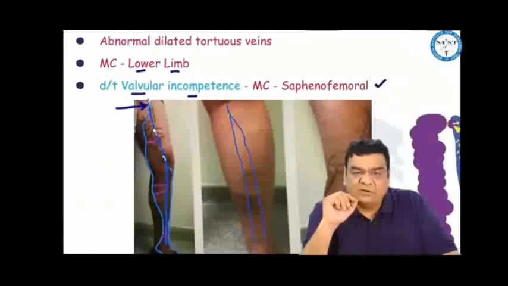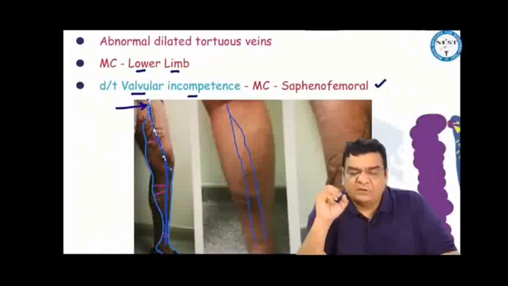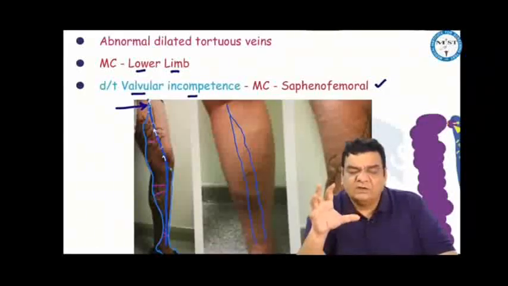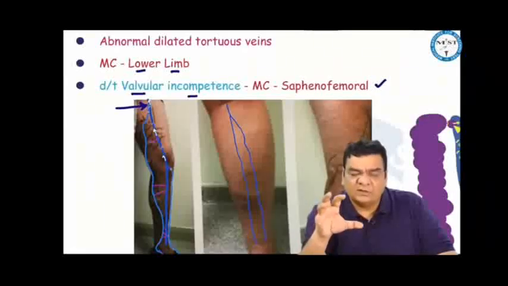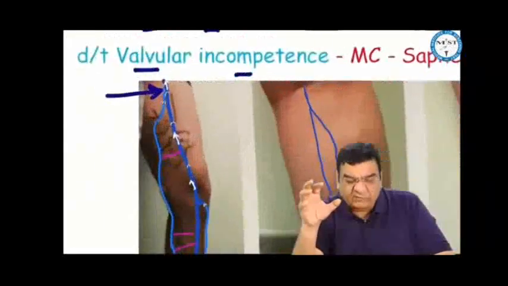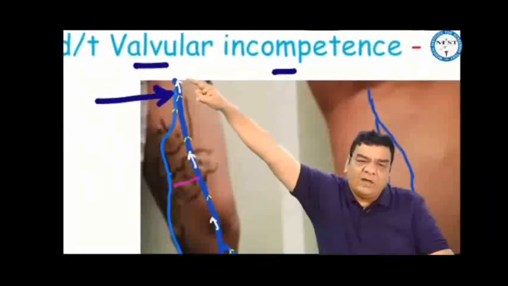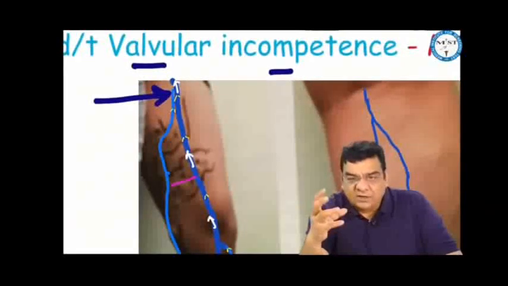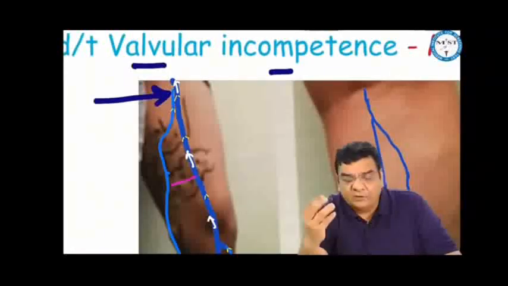But those people who keep on standing for long periods, like traffic policemen, rickshaw pullers, or if there is any back pressure coming in the deep veins, like pregnancy, when the fetus is sitting over the mother's inferior vena cava for 9 months, it may be putting pressure on the inferior vena cava. So blood from the femoral vein may not be able to drain nicely, and there will be a back pressure coming into the femoral vein. Or maybe any pelvic tumor, like a tubo-ovarian mass, genetic reasons, progesterone, deep vein thrombosis.